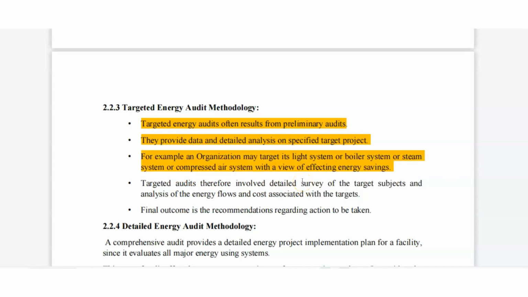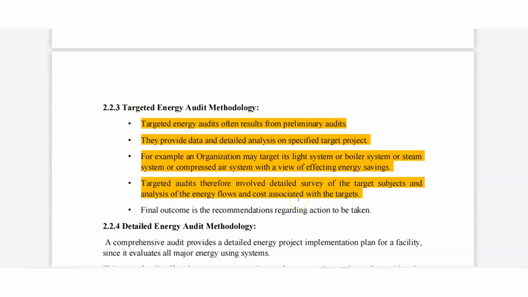For energy saving, we can target the boiler system, pump system, compressor system, etc. Then for another activity in management, we can target any other point. For cost and profit, we will target marketing management. Like this. A target audit therefore involves a detailed survey of the targeted subject and analysis of energy flow and cost associated with the target.